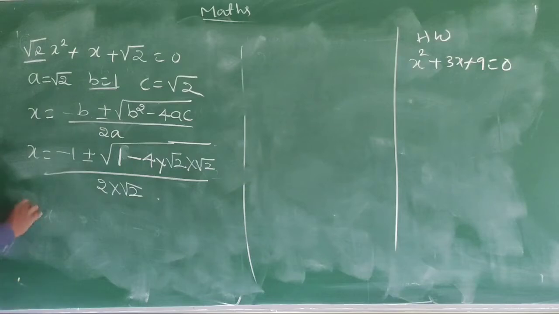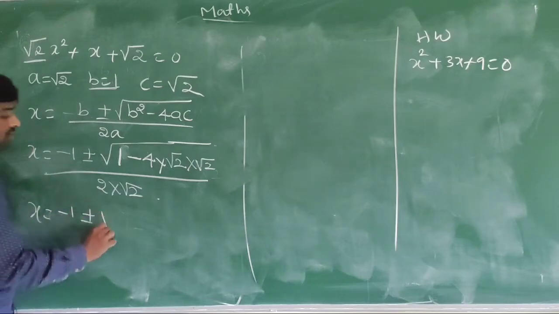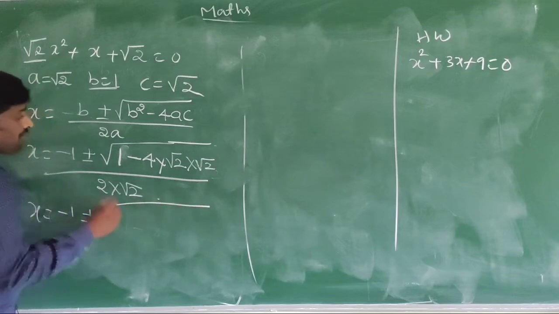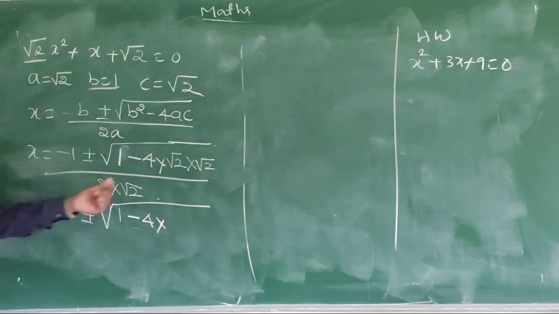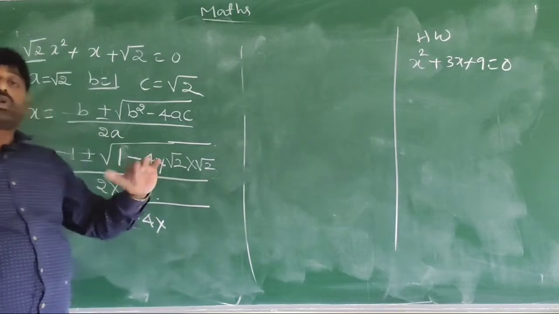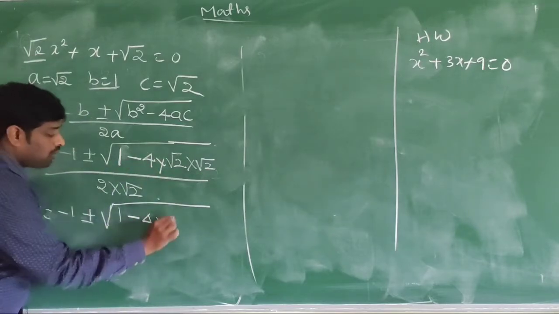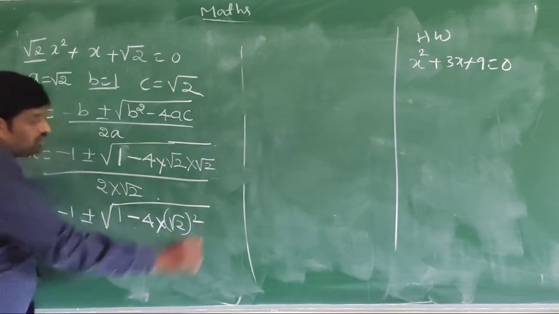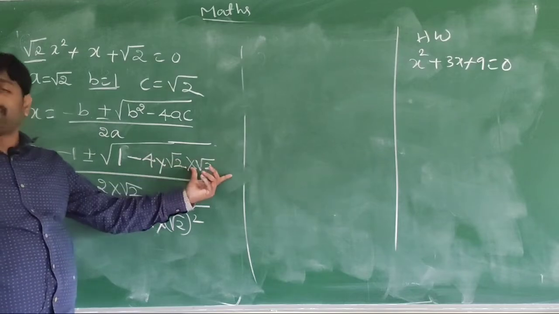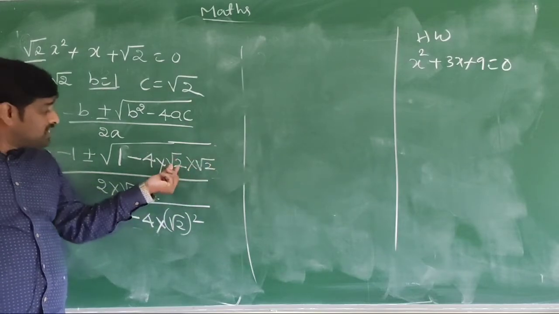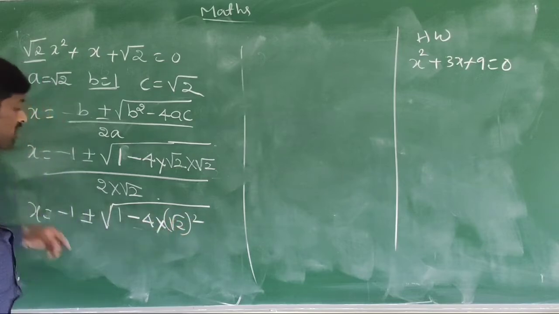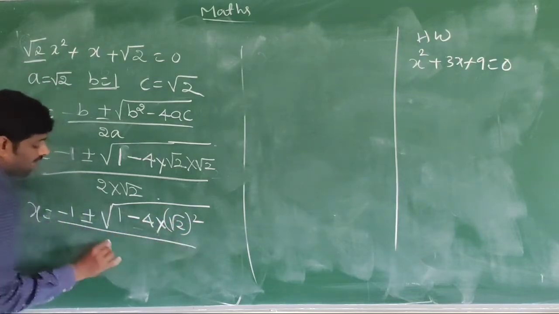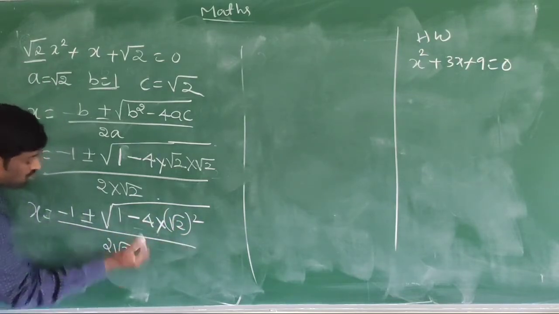That is x is equal to minus 1 plus or minus square root of 1 minus 4 into root 2 into root 2. Root 2 whole square, root 2 into root 2 becomes 2. That is root 2 into root 2 whole square, the square root cancels, divided by 2 root 2.